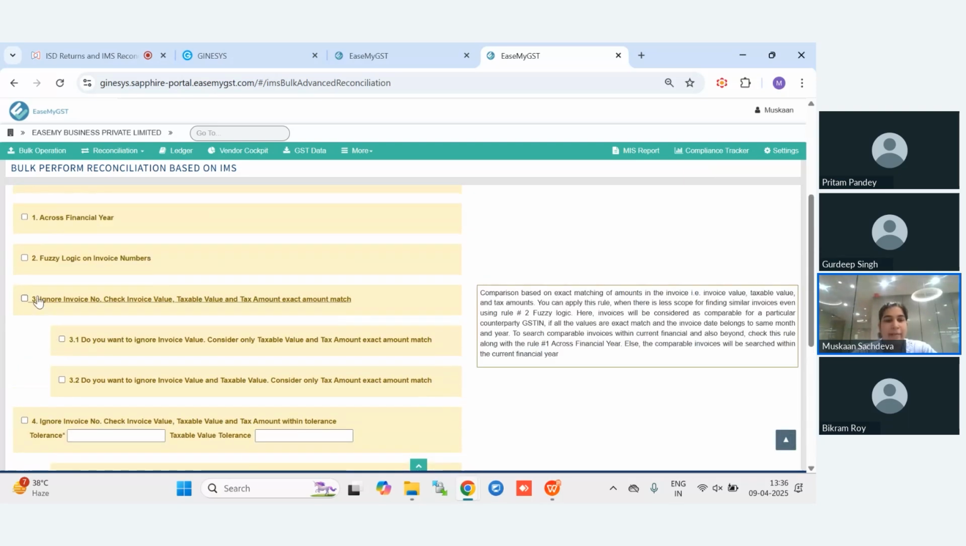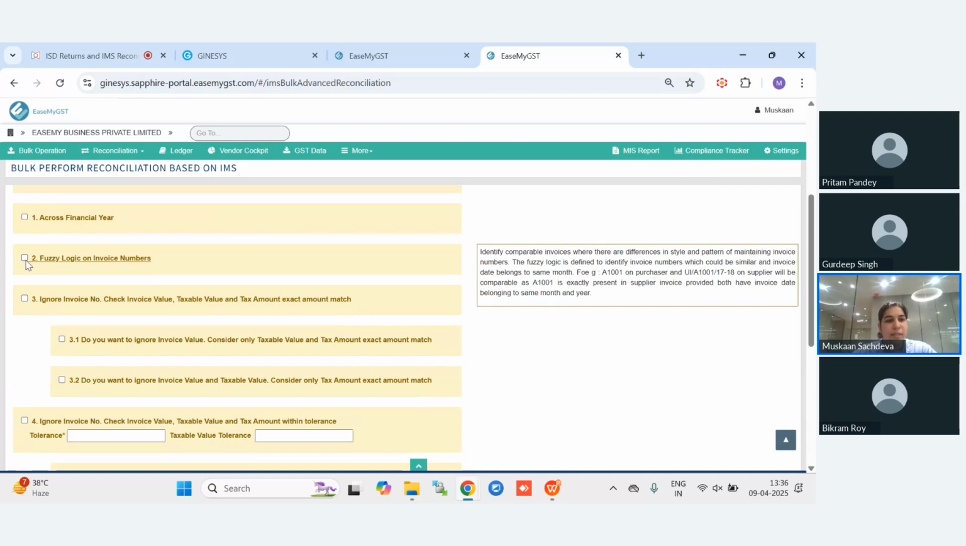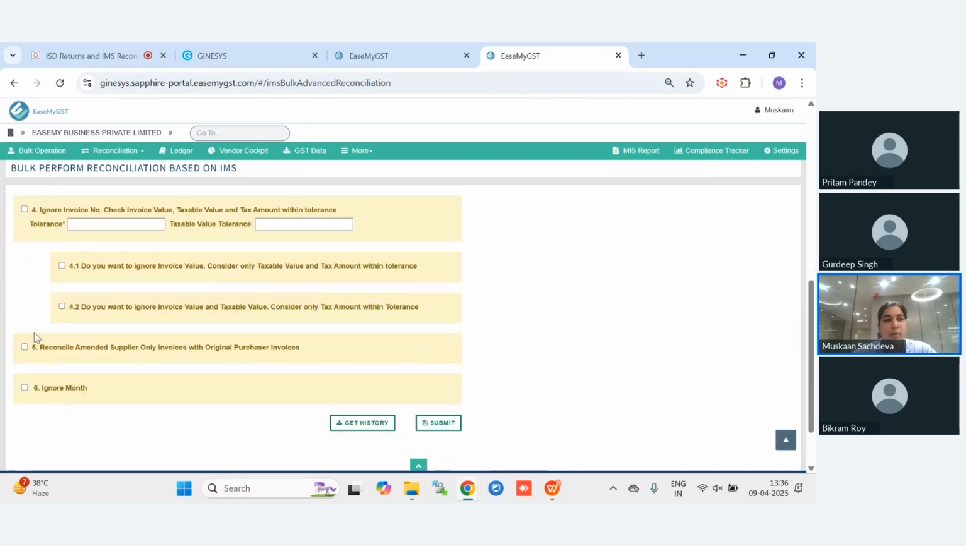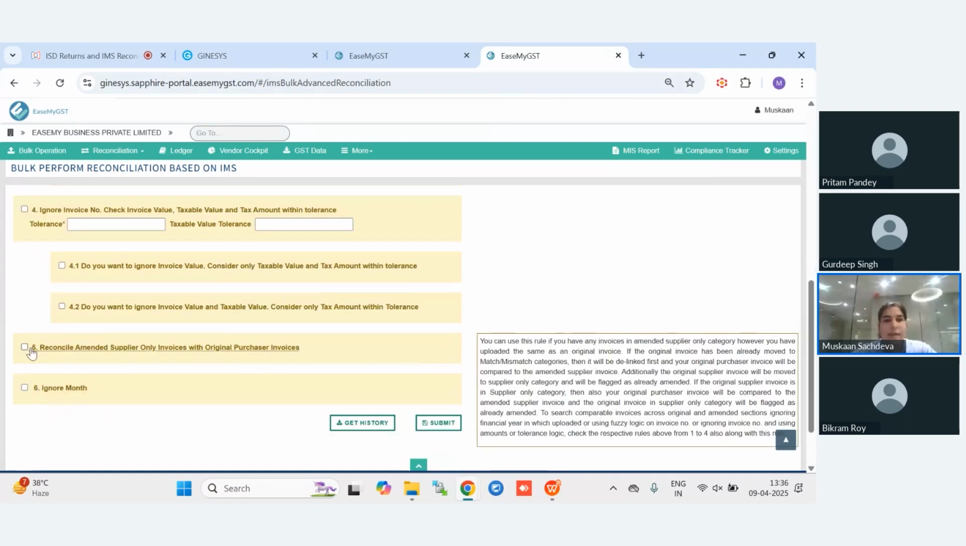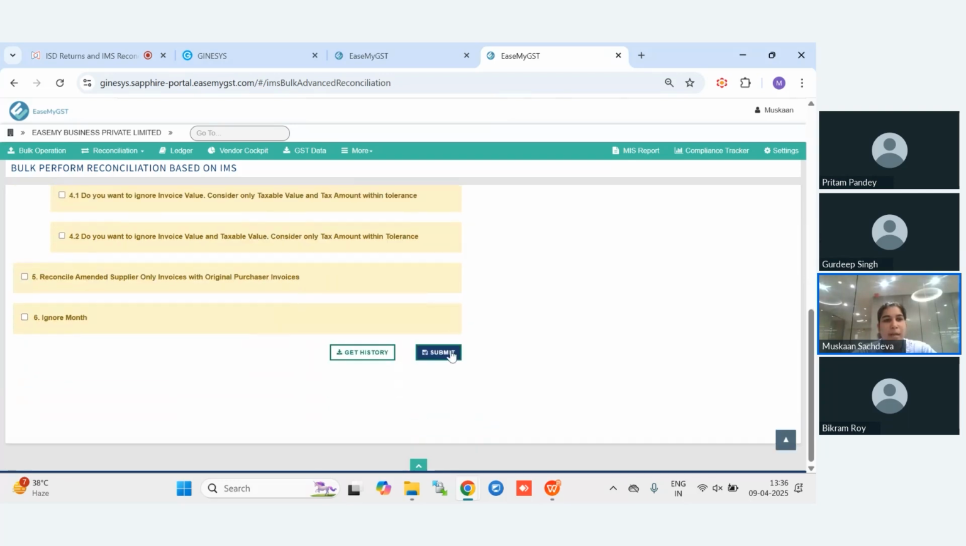So I will repeat it again. Logic number 1, across financial year. Logic number 2, fuzzy logic on invoice numbers. And logic number 5, reconcile amended invoice. Once you have applied all of these 3 logics, we will click on submit. Once the reconciliation has been submitted, it will just take a time period of 2 to 3 minutes basically, and your reconciliation will be performed.